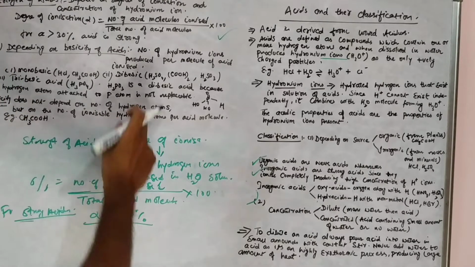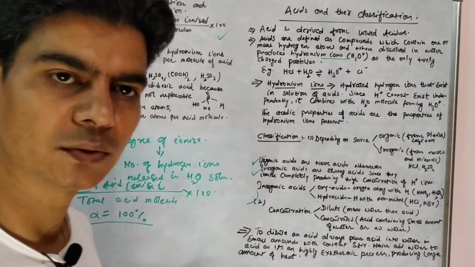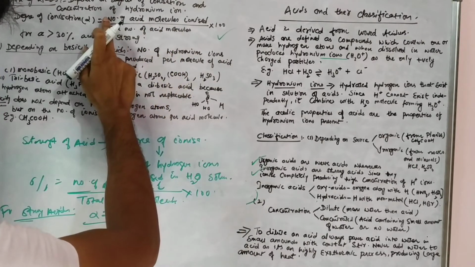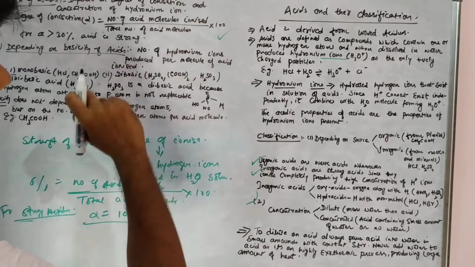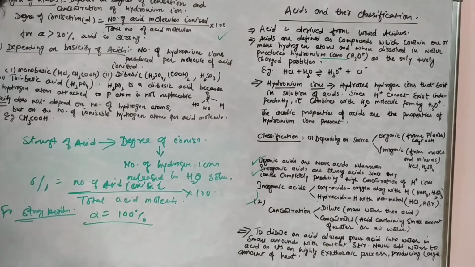For strong acids, alpha would be equal to 100%. Right? How? Because we said that all acid molecules in case of strong acids would get ionized in water solution. So the number of acid molecules ionized would be equal to total number of acid molecules, right? In case of strong acids.